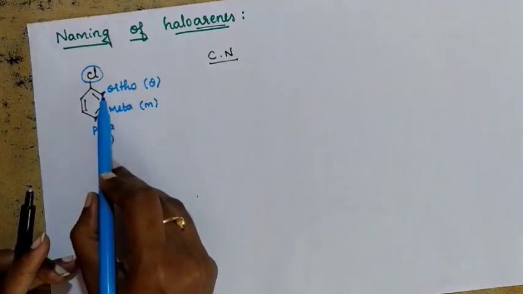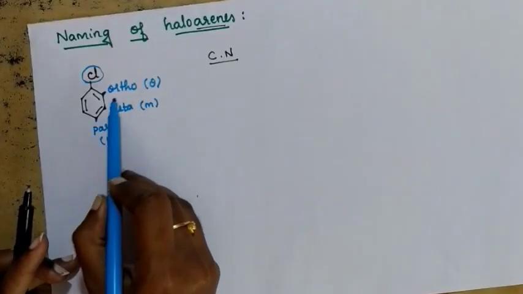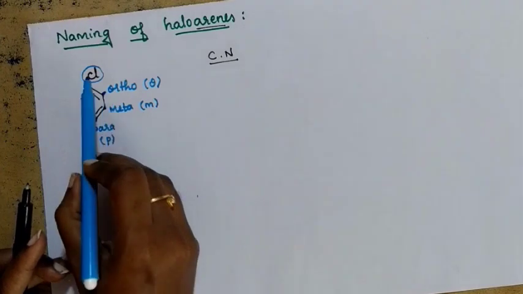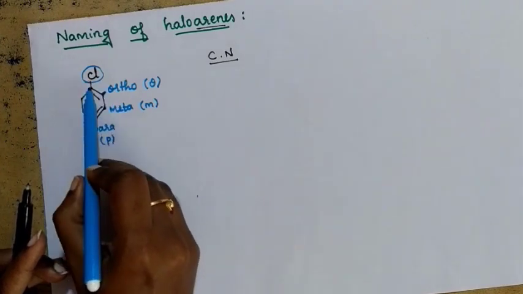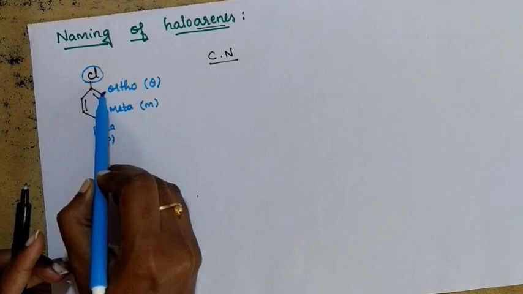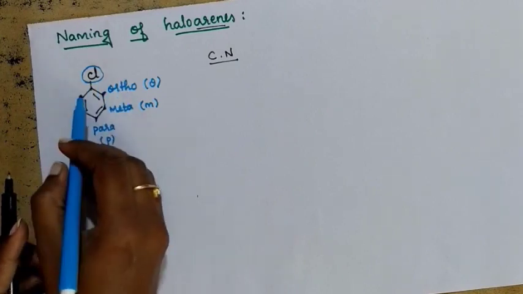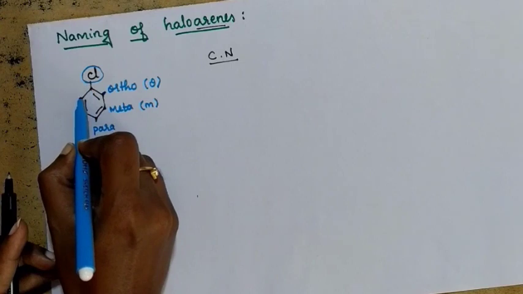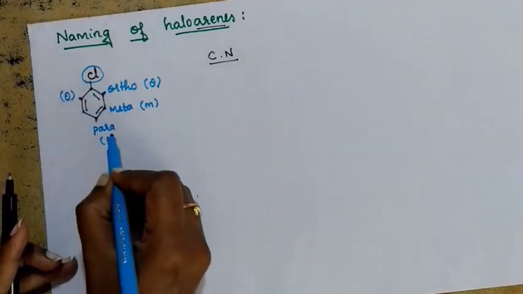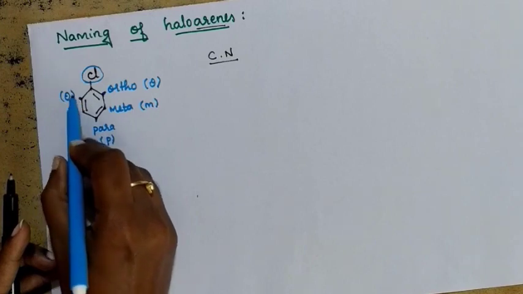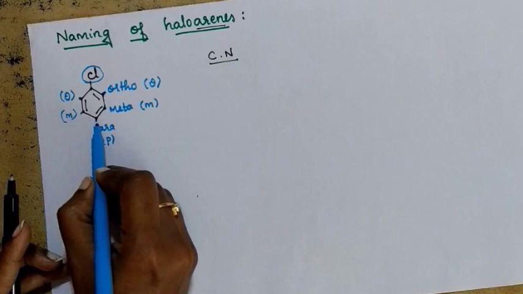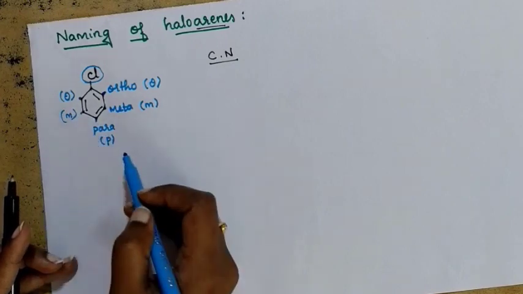Understood? You need to remember these positions and the prefix we are going to use for those particular positions. The functional group is present on this particular carbon. The next carbon will be considered ortho. On this side also, the next carbon, this position, is going to be considered ortho. And the next carbon of ortho will be meta. And the next carbon of meta will be para.